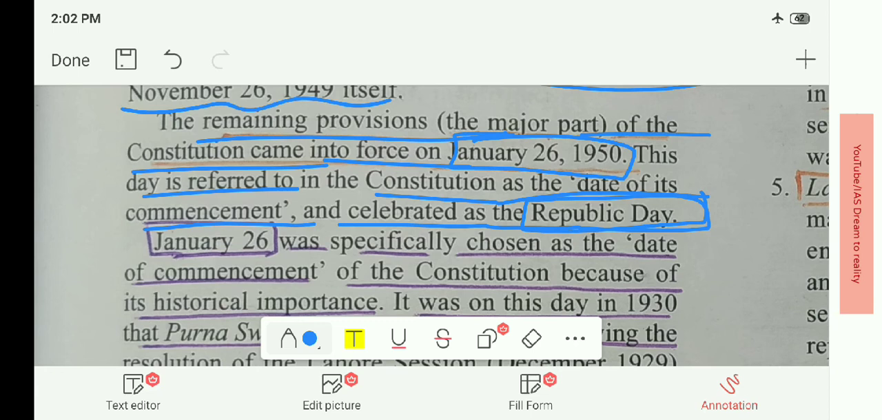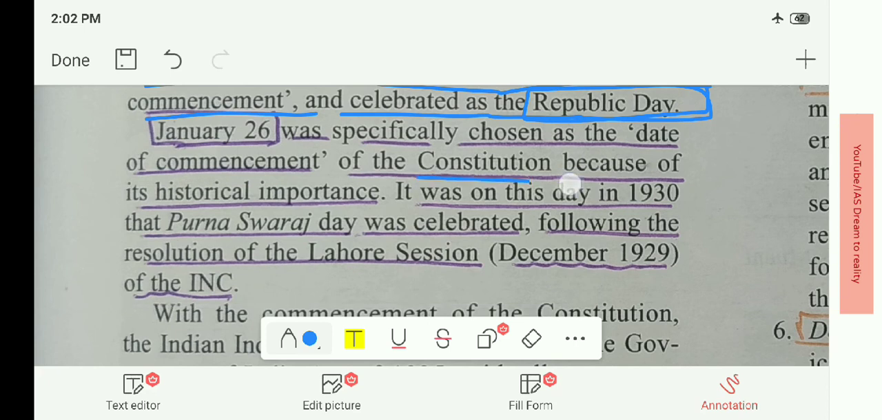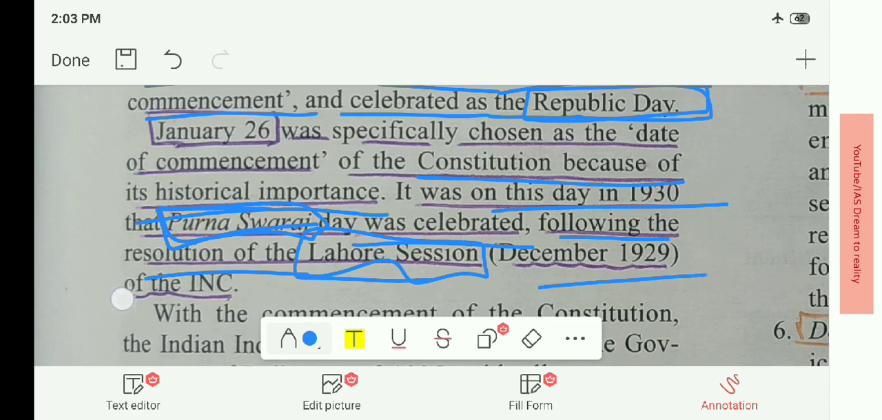January 26, 1950 was selected as a day because there was a specific reason for it. It was on this day, January 26 in 1930, that Purna Swaraj was celebrated, following the resolution of the Lahore session of December 1929 of the Indian National Congress. Due to this declaration, January 26 was selected as the date for the enforcement of the constitution.